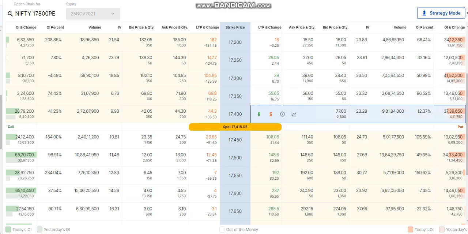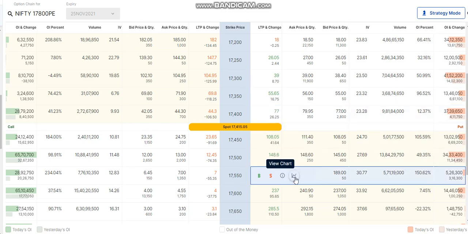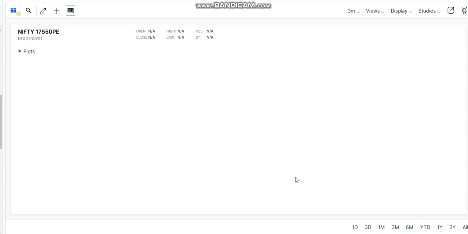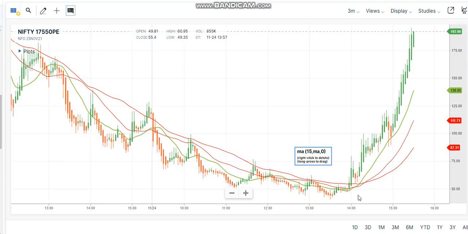Yeah, this is the option chain data of the expiry of 25th November 2021, and this is the data after completion of 3:30, that is, trading hours of Wednesday, 24th November. We'll go for 17550 PE, because at that moment the future premium was 17,550. So here you can see a clear indication of all three indicators below the candles. So this is a confirmation of the uptrend.